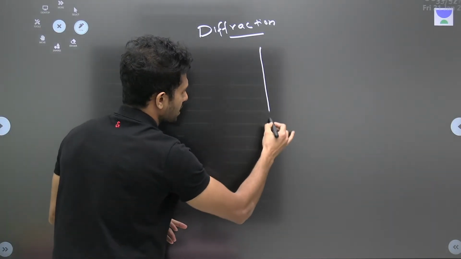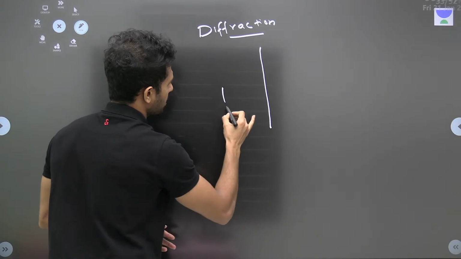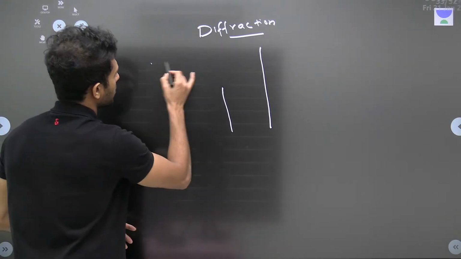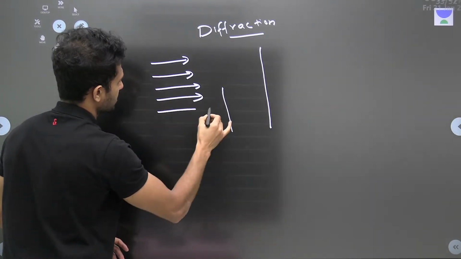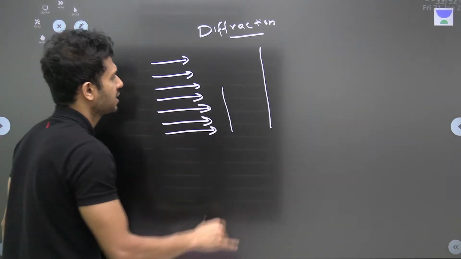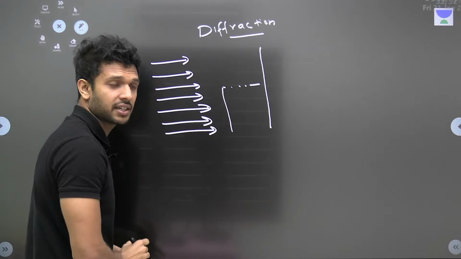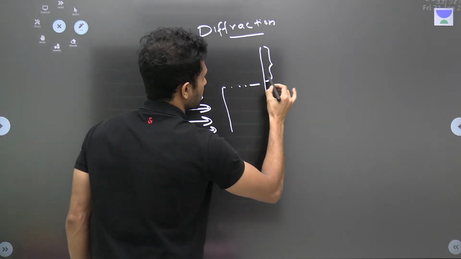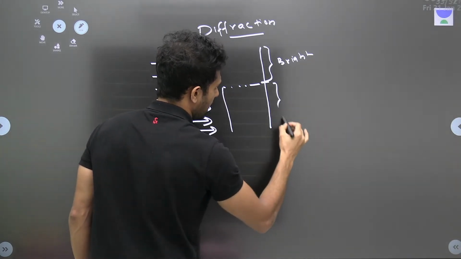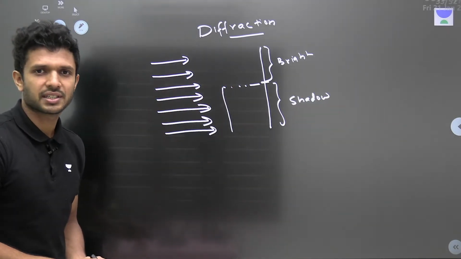Look, we have this screen here, right? In front of the screen, I am keeping some obstacle, which will not allow the light rays to pass through it. So I am making this much of light ray pass as such. What do you expect to see on the screen? As this obstacle blocks this much of light rays, we usually expect this much region till here to be bright. This is what we expect. And the remaining region will be shadow, meaning dark region. This is what we expect.